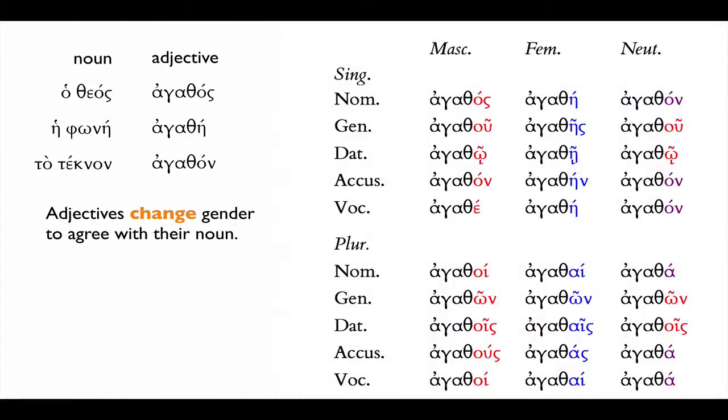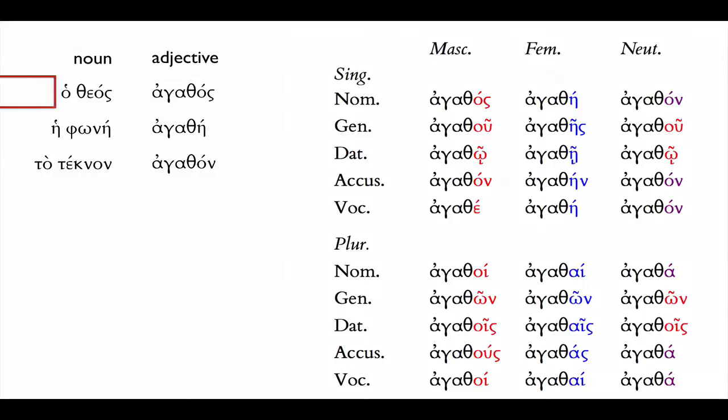Here's a full chart of the adjective agathos, and you can see that in addition to having different gender, it also has different number and case. So we can make ho theos agree with agathos because theos is masculine and we've chosen a masculine adjective. Phōnē is feminine and we'll pick a feminine adjective. Teknon is neuter and we'll pick the neuter adjective.